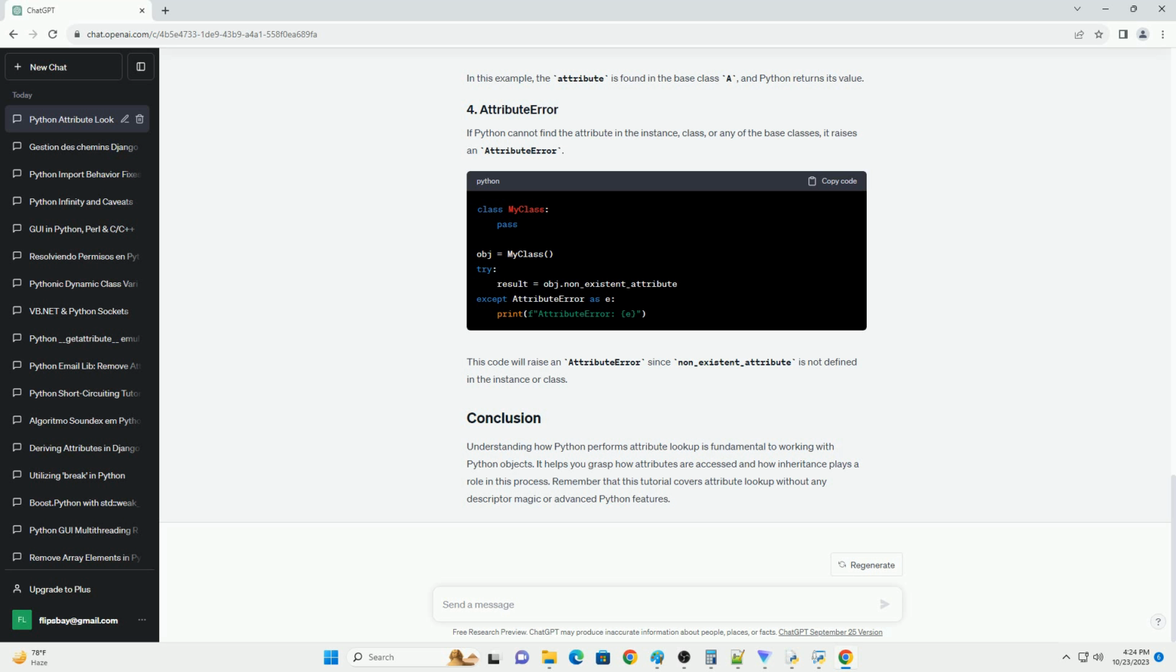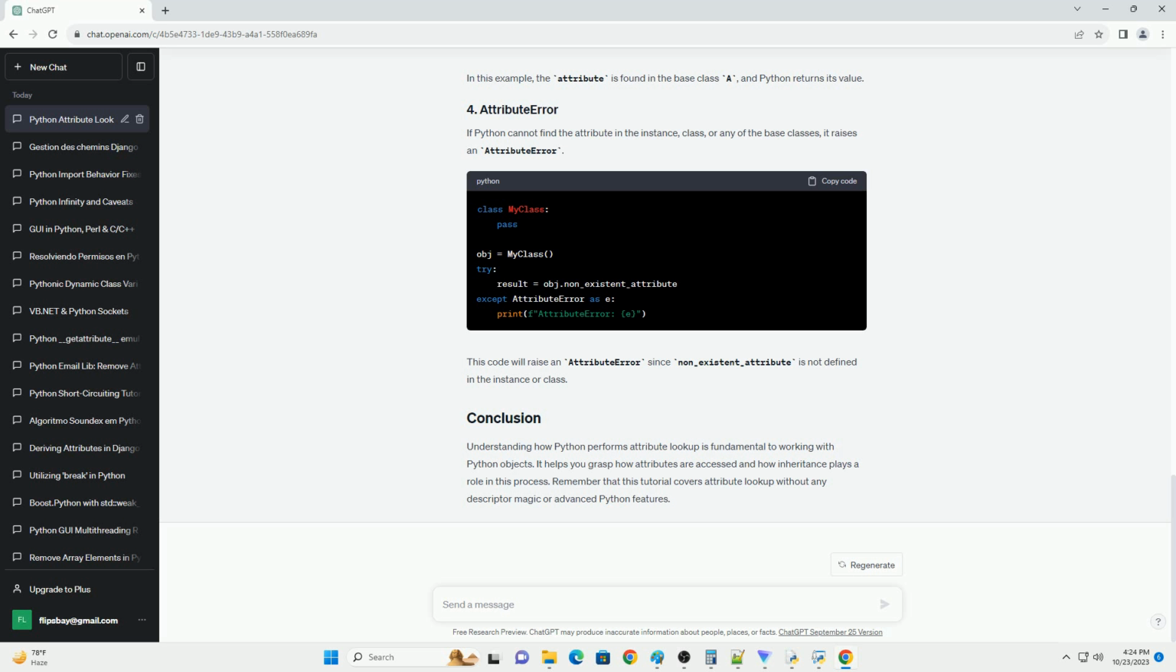If the attribute is not found in the class, Python looks through the class's base classes, parent classes, in the order specified by the method resolution order, MRO. The MRO is determined by the C3 linearization algorithm, also known as C3 superclass linearization. In this example, the attribute is found in the base class A, and Python returns its value.